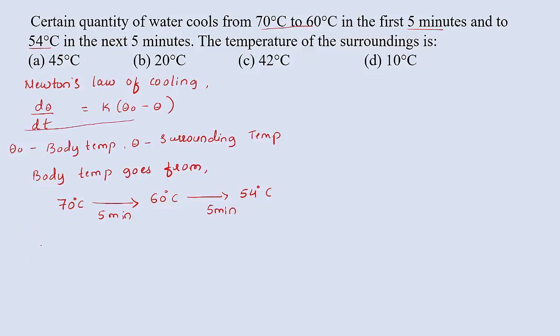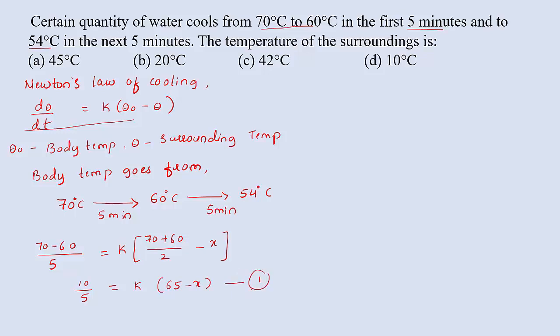So change in temperature means we can write 70 minus 60 divided by change in time, which is given as 5 minutes, keep as it is, equal to K. So here theta naught minus theta. Theta naught is the body temperature. Body temperature is 70 to 60, so we can calculate the mean value here. So (70 plus 60) divided by 2 minus theta, where theta is the temperature of the atmosphere or the surrounding. Let us write it as X. After calculating this value, we can write 10 divided by 5 equal to K into (65 minus X). Let us take it as equation 1.